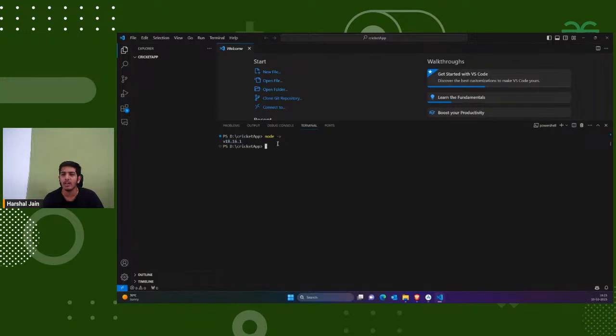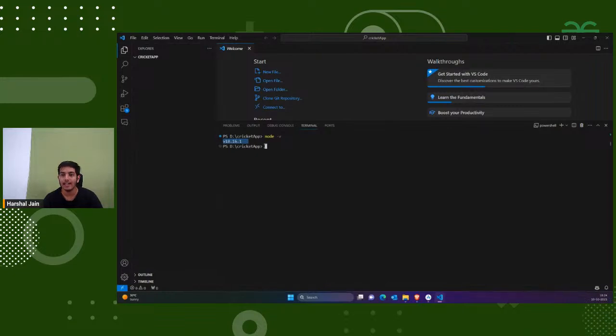There are minor changes, but even if you are using the latest version, there is no such big change. But still, you have to check your version. If it's too old, just update it to the latest version by reinstalling or updating. You can see Node.js is installed, that means it's fine. If you're not seeing this version, that means you have to install Node.js. You can search on Google how to install Node.js on Windows, Mac, or Linux. You would find tons of articles on it. So now we know that we have Node.js also.